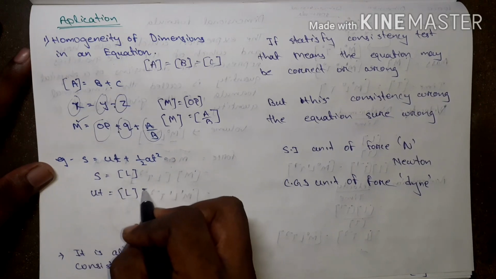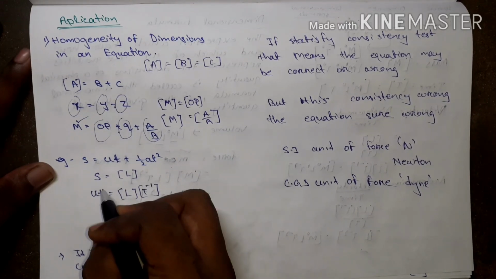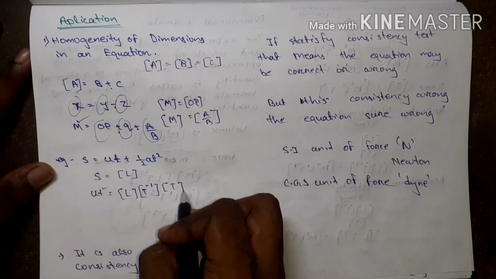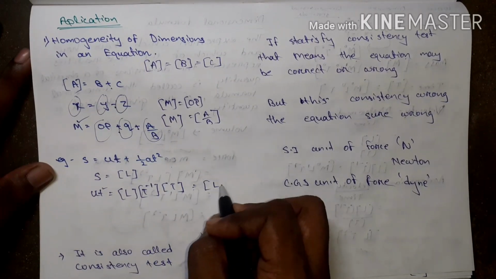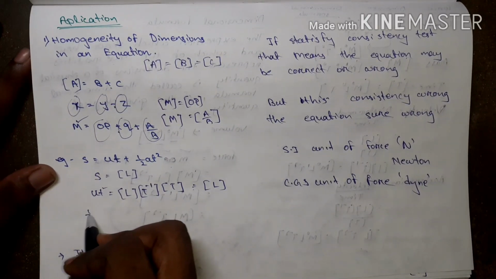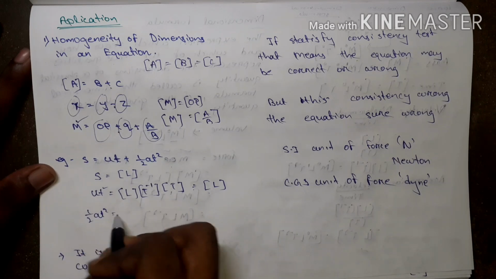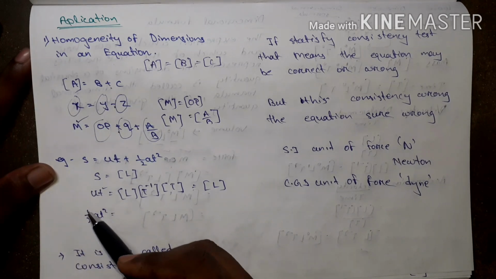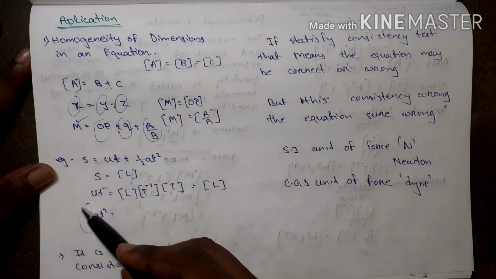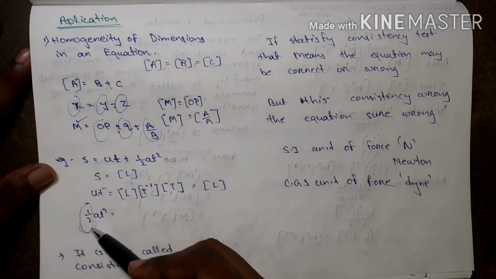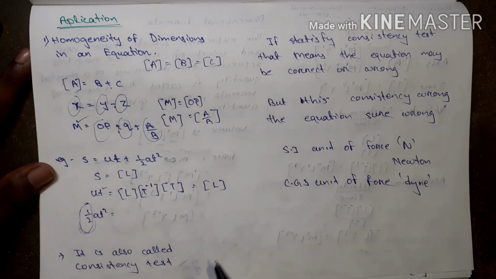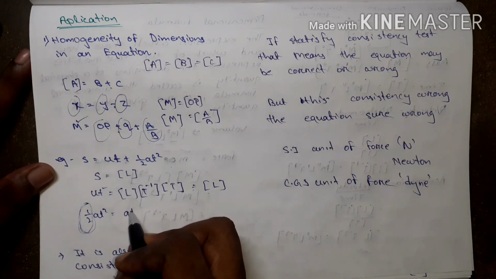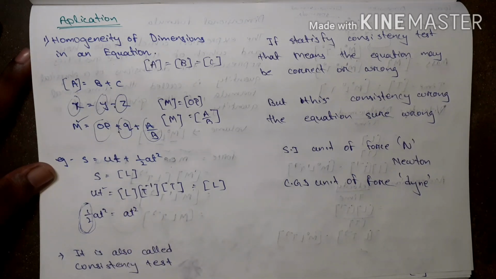L into t to the minus 1. And for t, I can write t. T cancels, it is also L. Then half at square. For dimension, you always ignore the constant. You can ignore the constant. That means the dimension of half at square is the same as the dimension of at square, nothing changes.